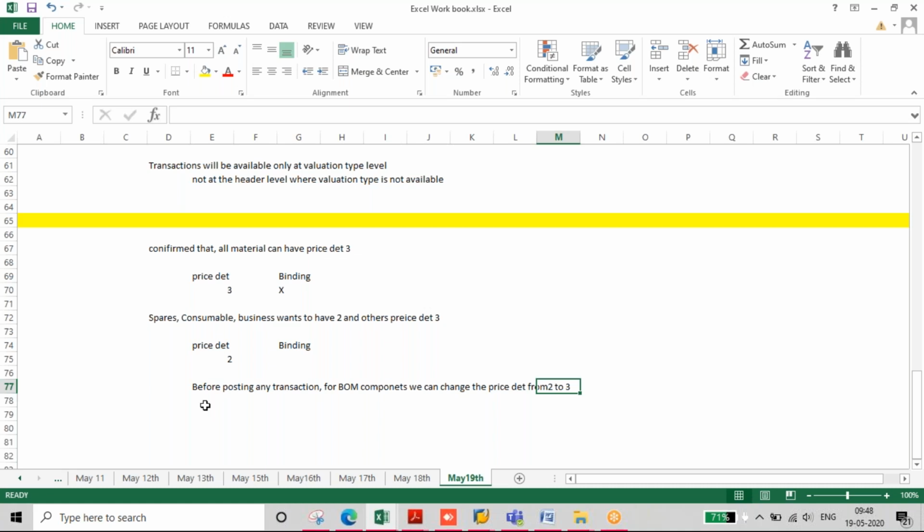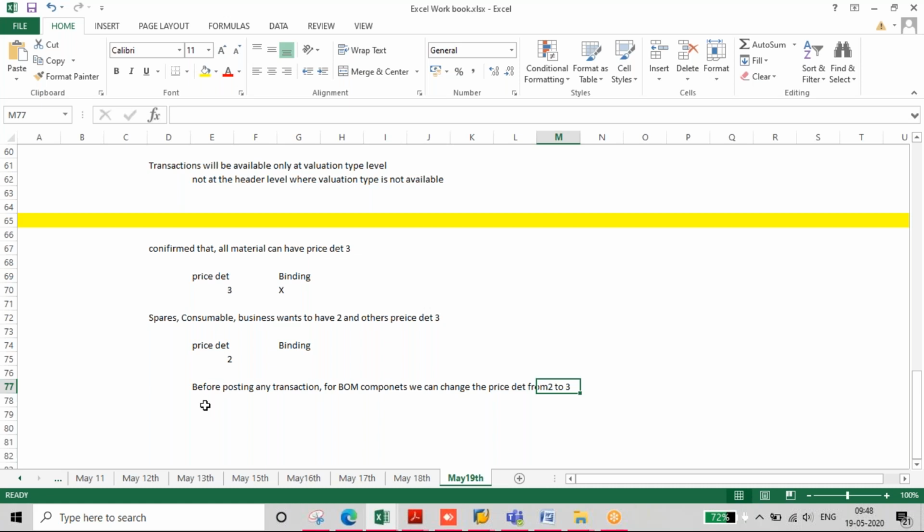But if any transactions are posted, the system will not work properly in CO-PA, product costing, or HL costing. It will not work in a proper way.